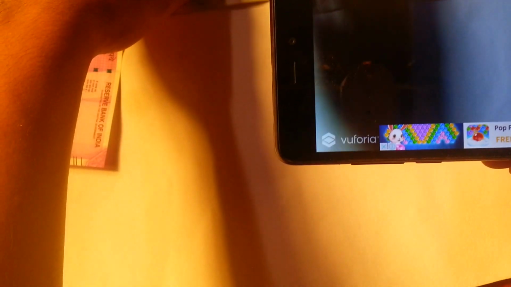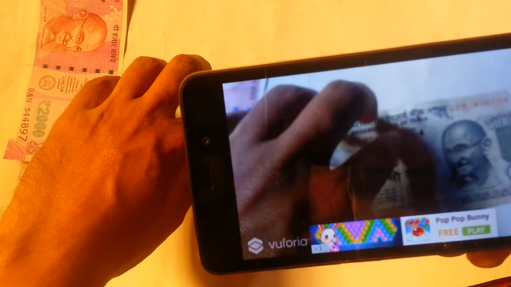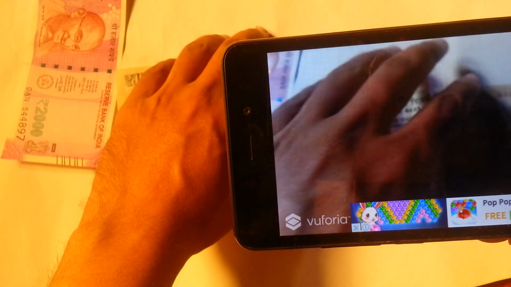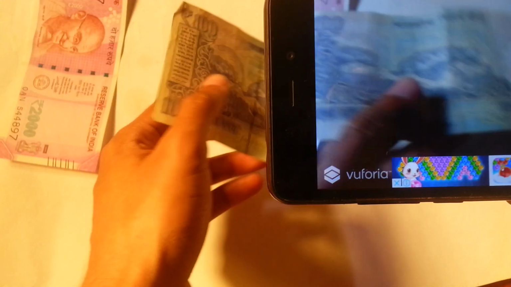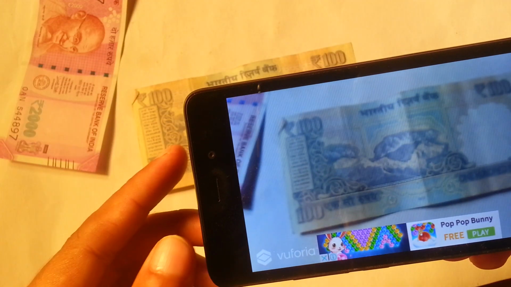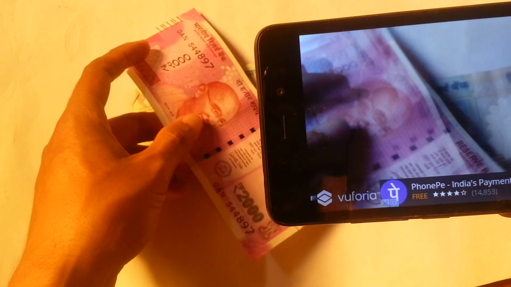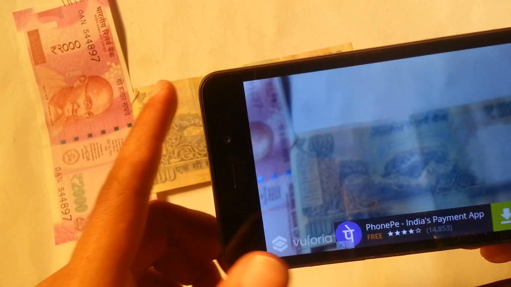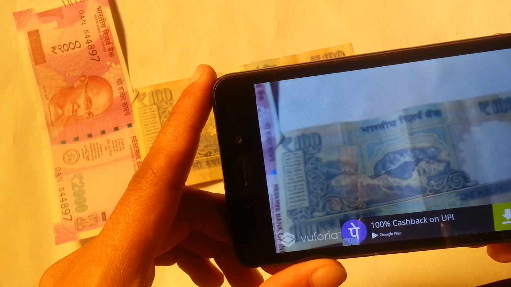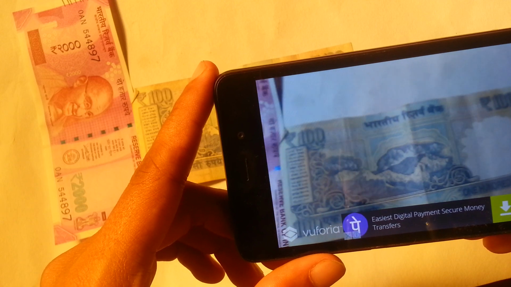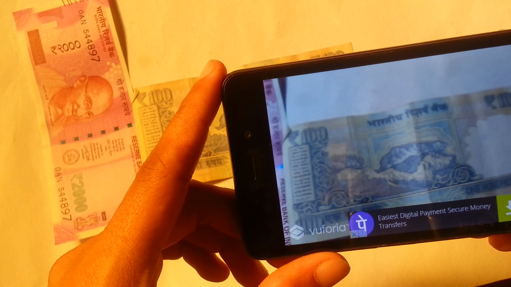Let me see on a 100 rupees note also whether I get the same thing or not. We can see on the 100 rupees note nothing is going to come. Even if I turn it, it's not going to come. It will only work on the Xerox 2000 rupees note, the real 2000 rupees note, or the new 500 rupees note. If you try on other currency notes of rupees 100, rupees 10, or any other, it won't work.